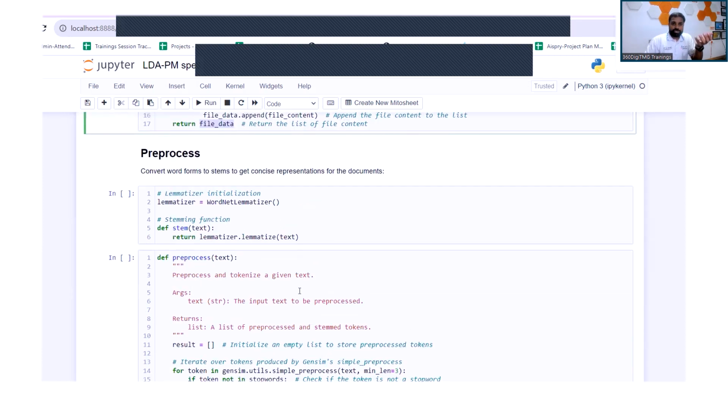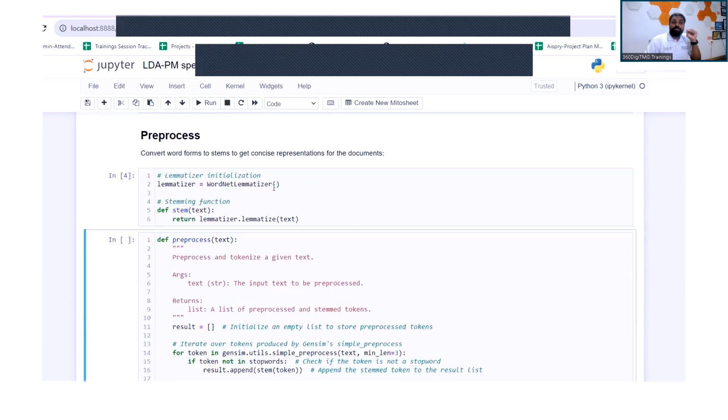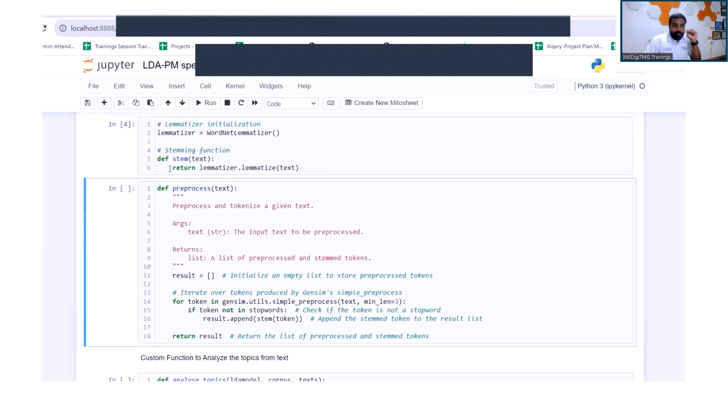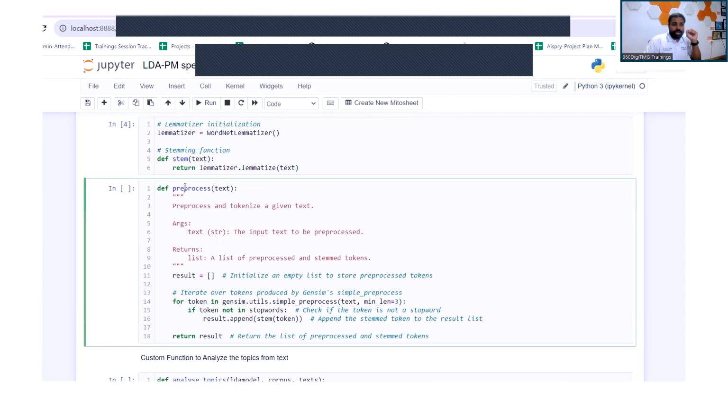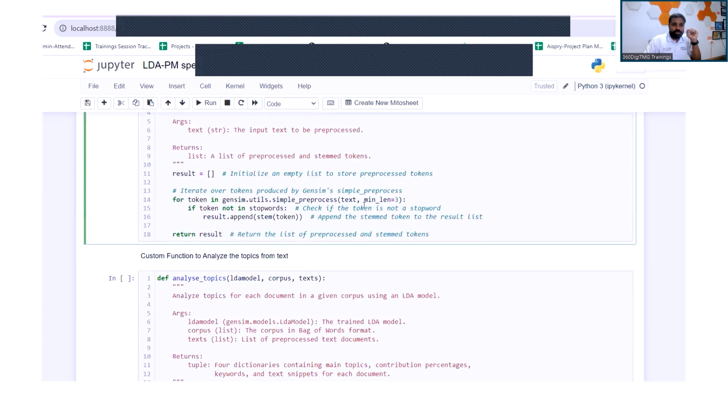Then we are doing pre-processing on the text data. We are using the WordNet lemmatizer, and I'm defining a function called stem here, which does the lemmatization. I've also written a custom function to do the processing. If you observe here, I'm considering only words which are at least 3 letters long. This way, I'm removing filler words which may not give appropriate information in the context of the speech that we are discussing.